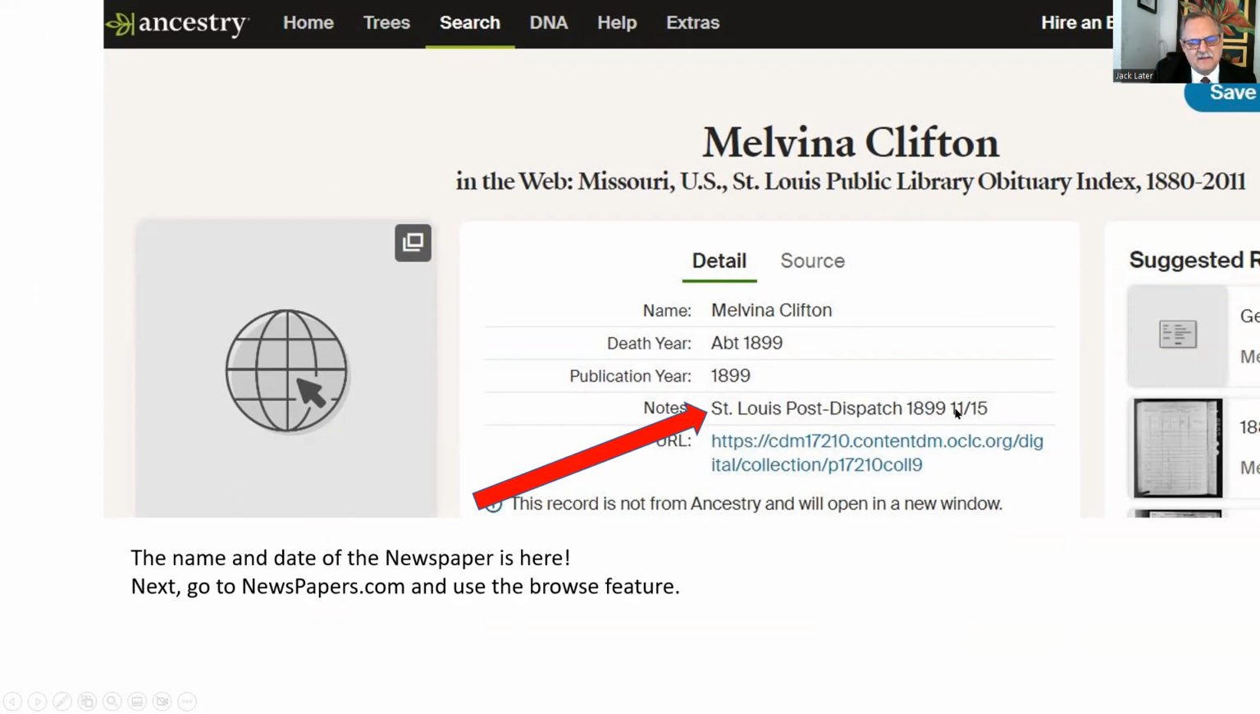Post-Dispatch, but anyway, and incidentally, that link below doesn't take you to the newspaper. That's just the link for this index. So the cool thing is we have a name, we have a date, and we have the newspaper. And it shows you which edition of the newspaper it is, 11/15. So all we have to do, if we're unsuccessful with a first and last name search, is search by the newspaper. So I'm going to show you exactly how to do that.